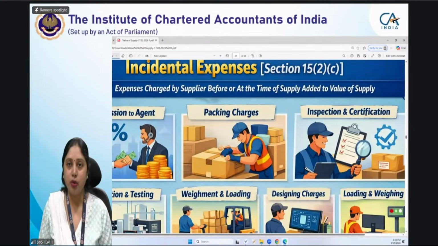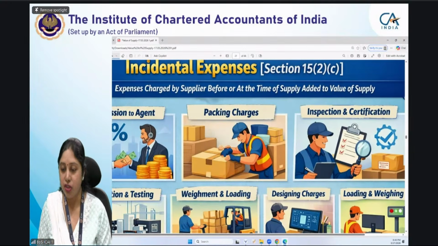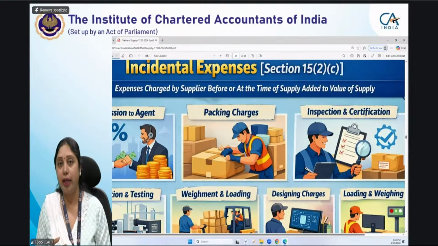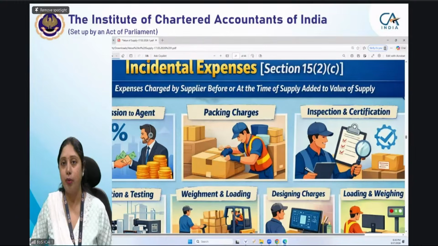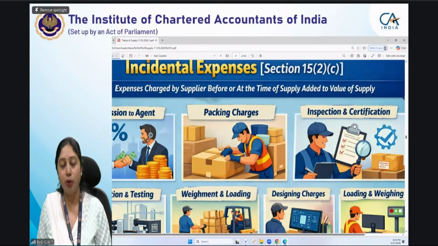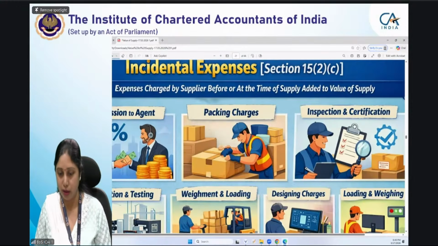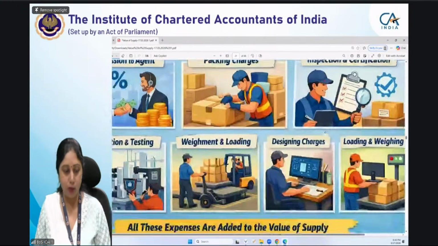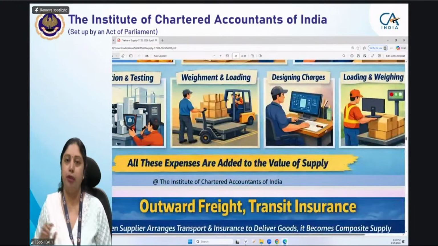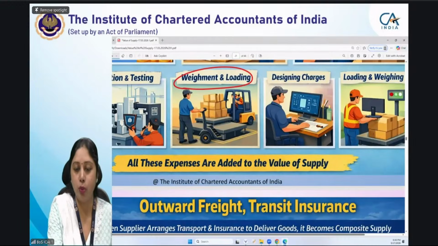So any commission you are paying to the agent, or the packing charges, inspection. I told you that some inspection you wanted and you want a certificate that the product is safe, it is free from all hazards. When the buyer is taking it, it wants an inspection and wants a certificate, a safety certificate from the seller. So that will also be included in value. Installation and testing, some kind of installation has to be done for the product, so that will also be included in the value. Weighment and loading, you want your goods to be weighed.